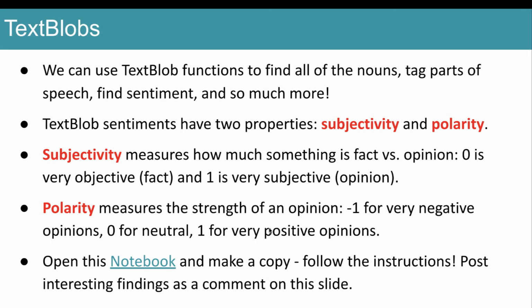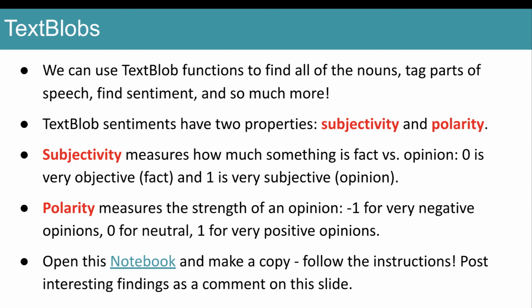So we can use these TextBlob functions to find all of the nouns, tag different parts of speech, find sentiment, and so much more. You can actually go online and look up the TextBlob library, and it'll show you all the functions that come with it to analyze the text.